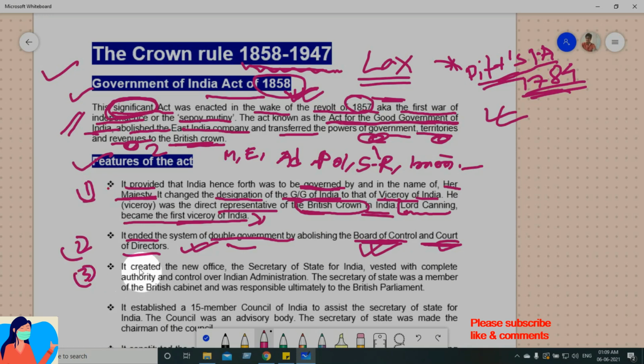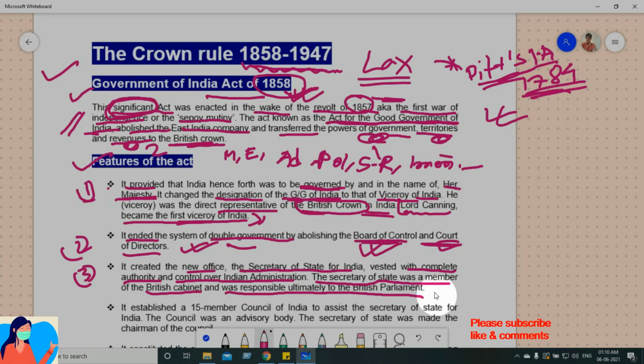Next point में है, it created the new office, the Secretary of State for India, vested with complete authority and control over Indian administration. The Secretary of State was a member of the British cabinet and was responsible ultimately to the British Parliament. So what is this point talking about?